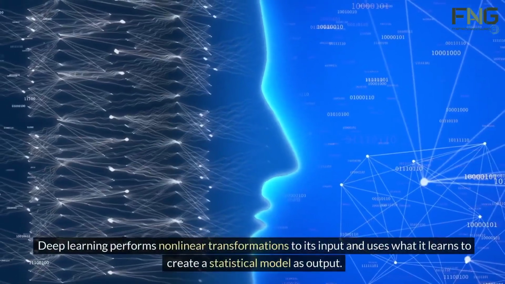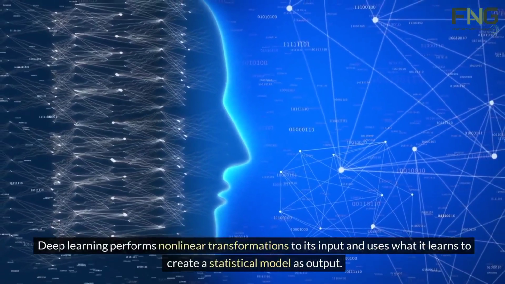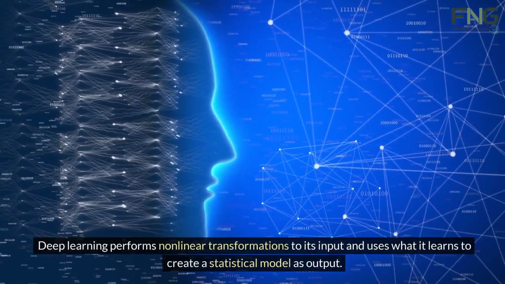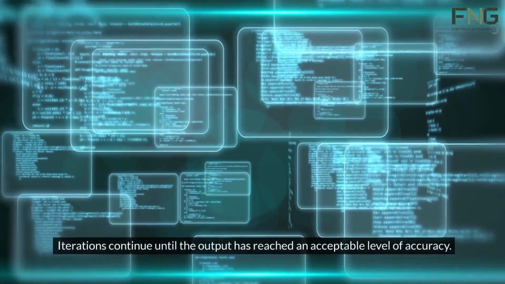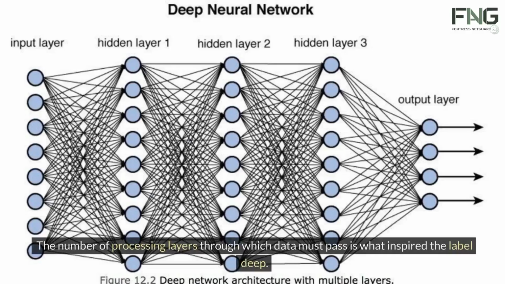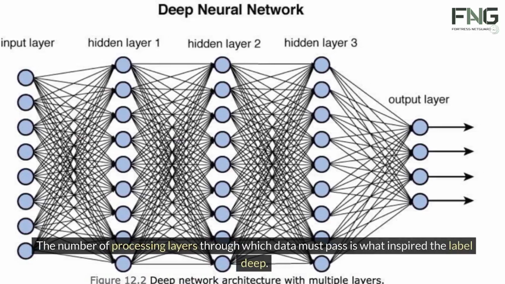Deep learning performs nonlinear transformations to its input and uses what it learns to create a statistical model as output. Iterations continue until the output has reached an acceptable level of accuracy. The number of processing layers through which data must pass is what inspired the label deep.